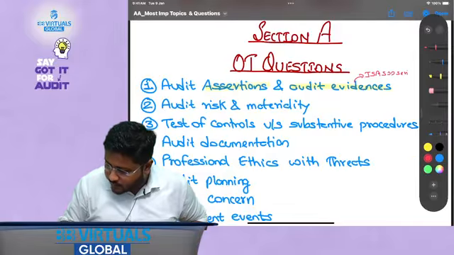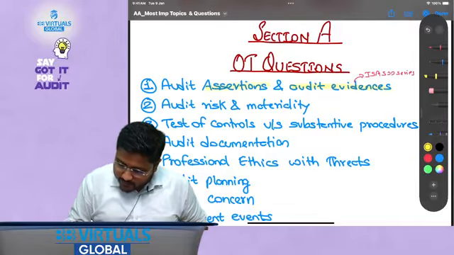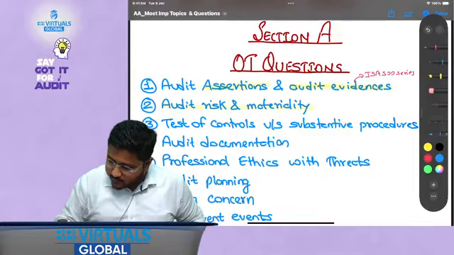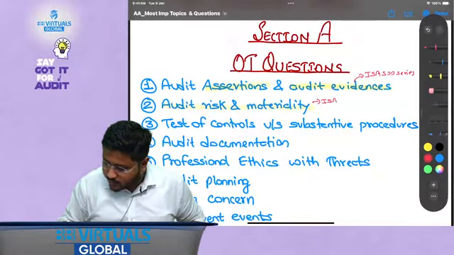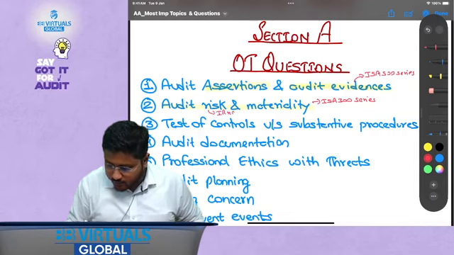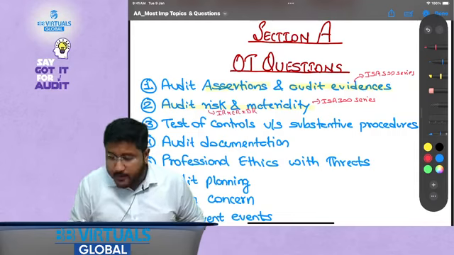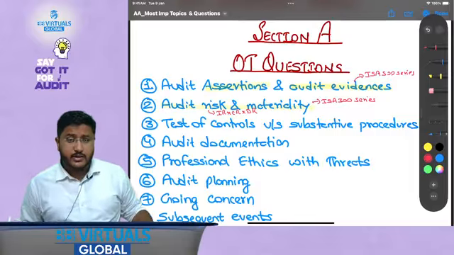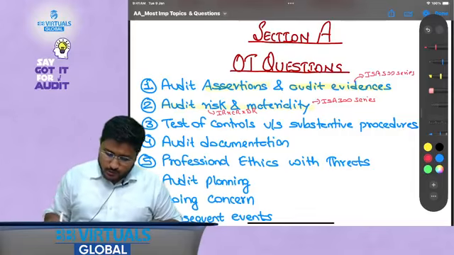Okay, then audit risk and materiality. Audit risk and materiality is fully the ISA 300 series. Audit risk is also defined as IR x CR x DR, remember? And materiality, what is considered as materiality, what is performance materiality, all those concepts.